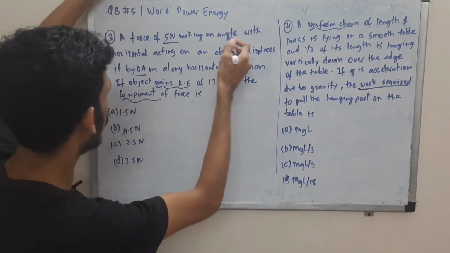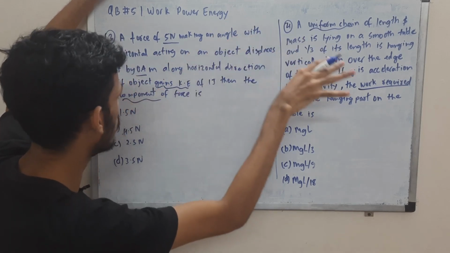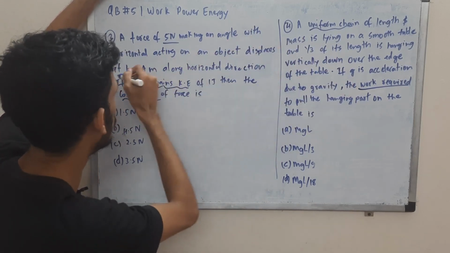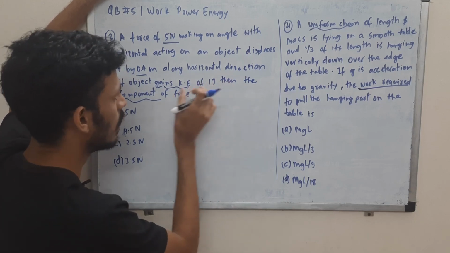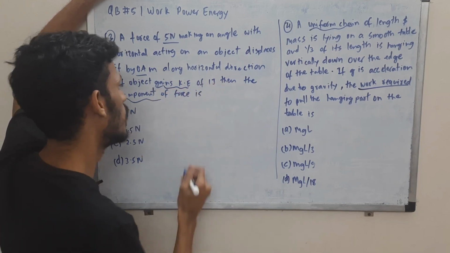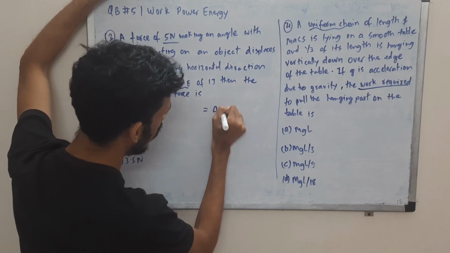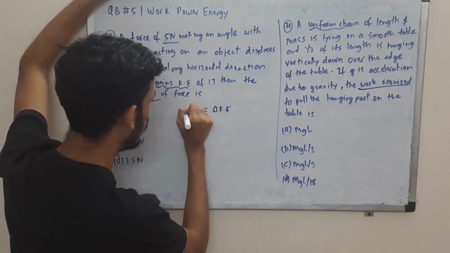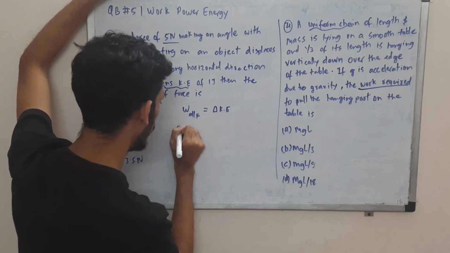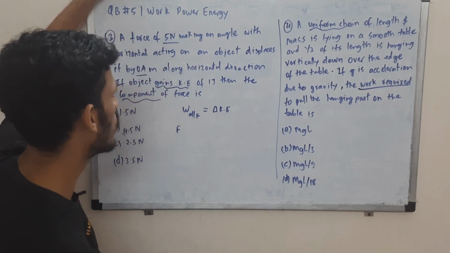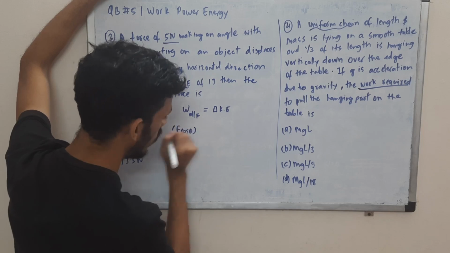Anyways, here we have a force of 5 newtons applied at a certain angle, and it displaces about 0.4 meters in the horizontal direction. You are supposed to tell, if the gain in the kinetic energy is 1 joule, what will be the component of force. Now this gain in the kinetic energy is prompting us to use our work energy theorem, right? Gain in the kinetic energy is nothing but work done by all the forces, so you can write this as F d cos theta. Work is F d cos theta, but that F and cos theta will club together. This is the component of force, right?